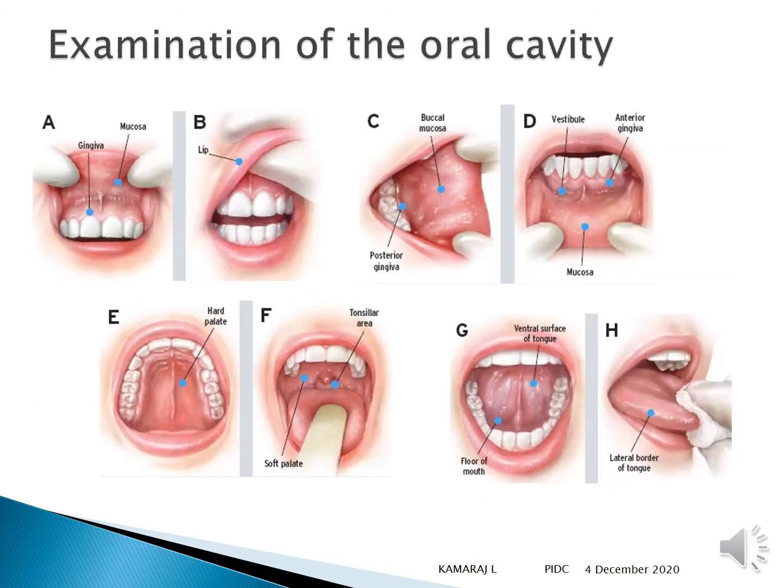This slide will help you with self-examination, which you will be learning when you come here. This is the most important one, which helps you to self-examine the mucosa and gingiva first, followed by the lip, then buccal mucosa, then posterior gingiva, vestibule, anterior gingiva, hard palate, tonsillar area, then the soft palate, the ventral surface of the tongue, then the floor of the mouth, and then the lateral border of the tongue.